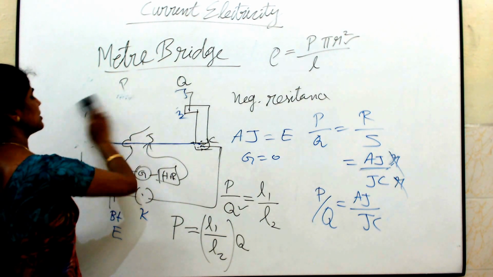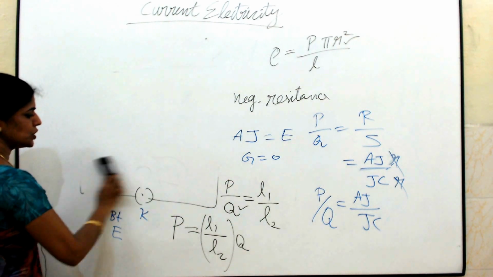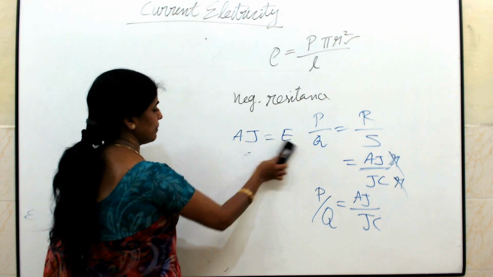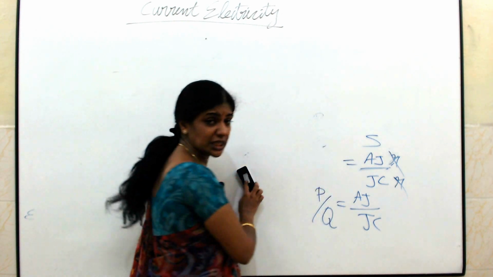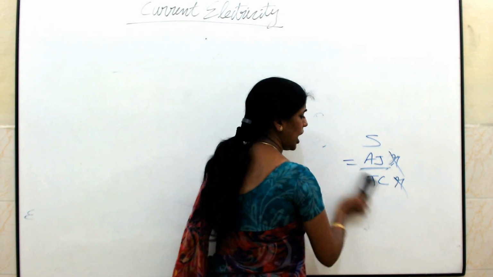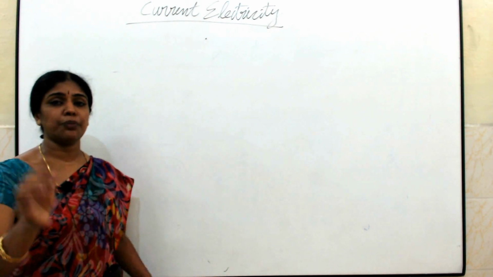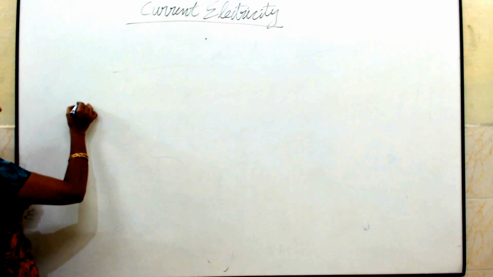It is used to measure the potential difference. Here also we are going to use the same principle. Using potentiometer wire, we are going to measure the potential difference. We will see what is the principle of potentiometer and how to compare the EMF of the given two cells using potentiometer.